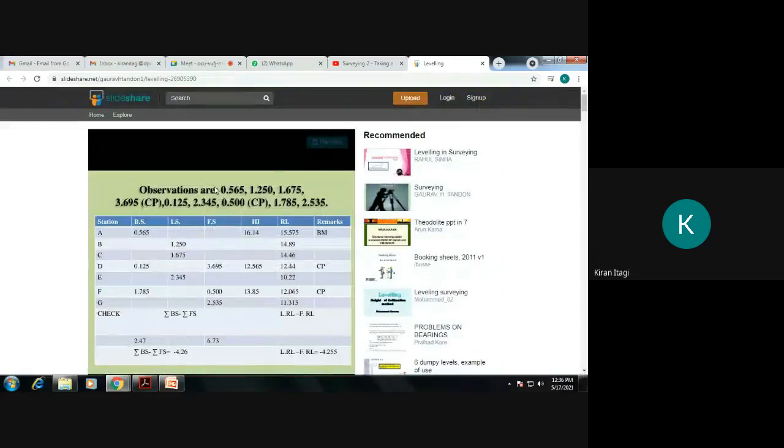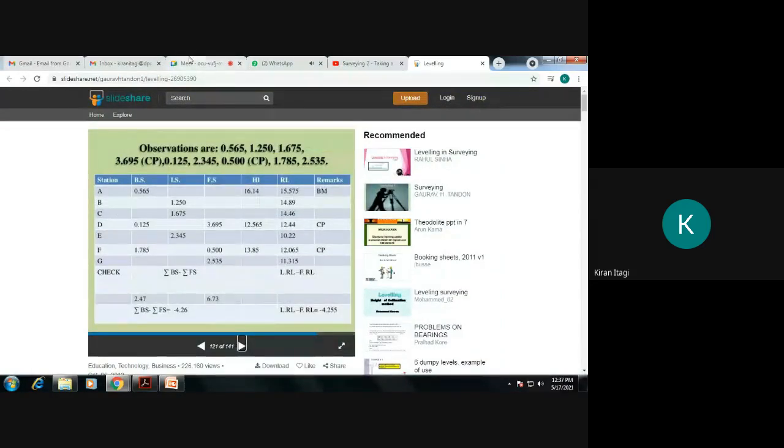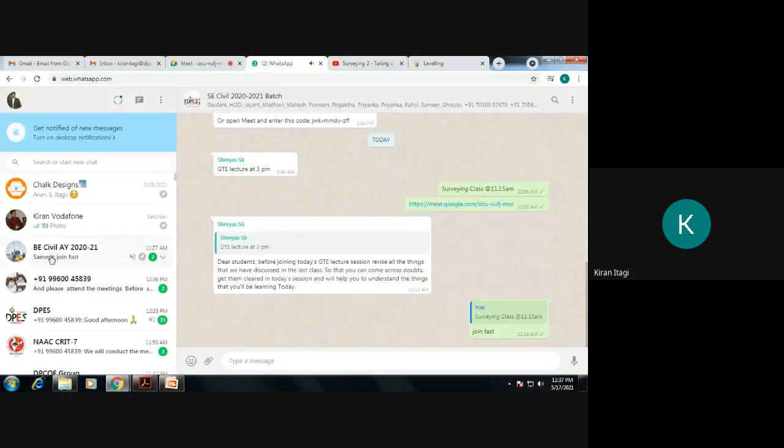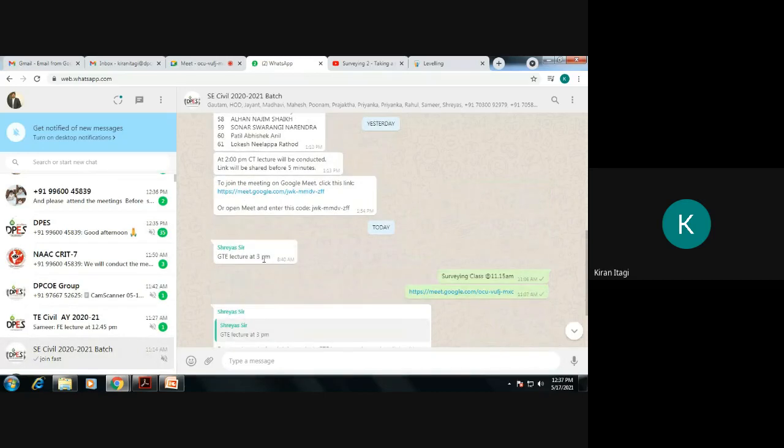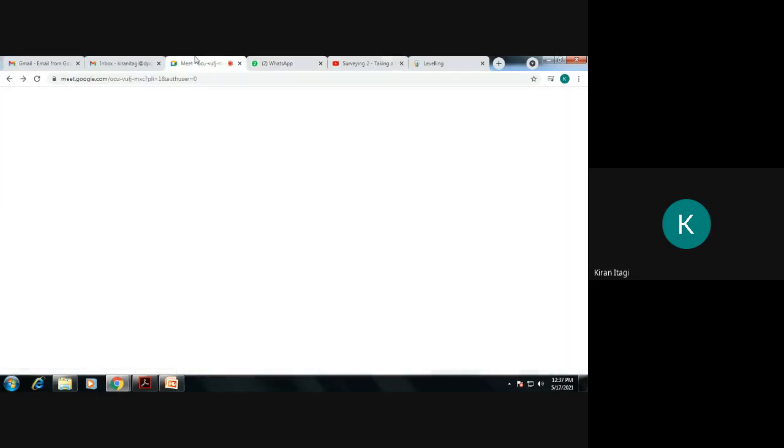Set up the instrument. Okay. If possible, I will take. I think Shreyas sir is taking the class at 3 o'clock. Okay. Tomorrow I will take the class.